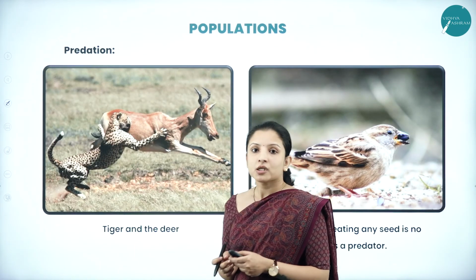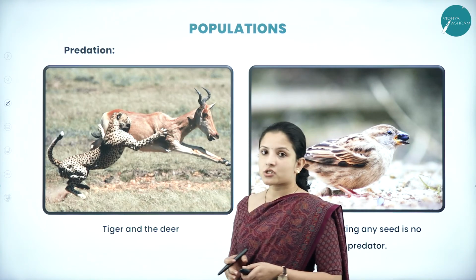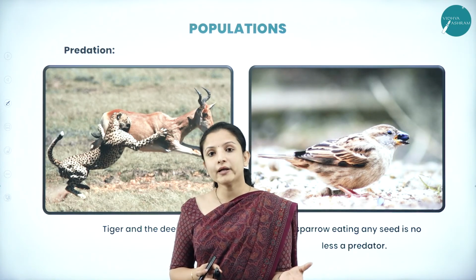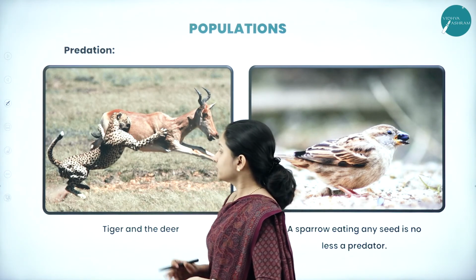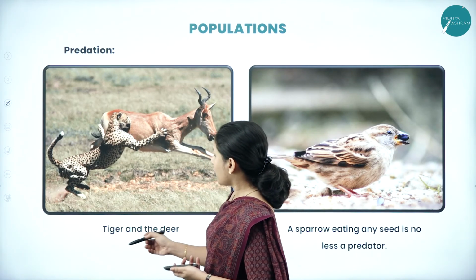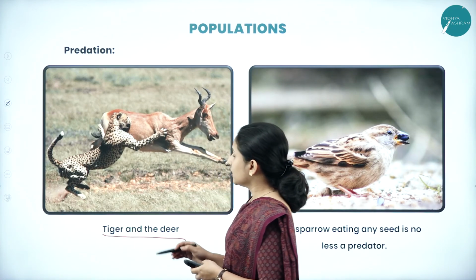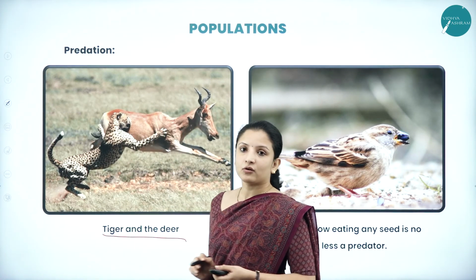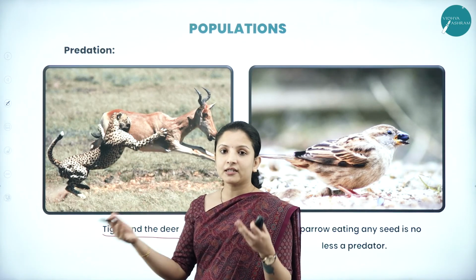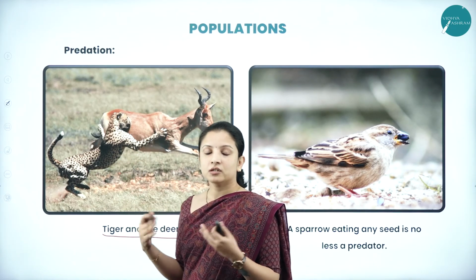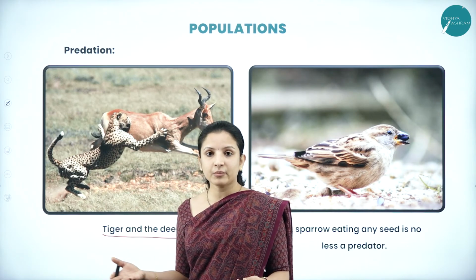So talking about predation, what is predation? Here one organism is benefited whereas the other is not, right? The first example we can take is the tiger and the deer. The tiger is preying on the deer. The tiger is benefited because it gets the deer as food, whereas the deer is not benefited, it is harmed.